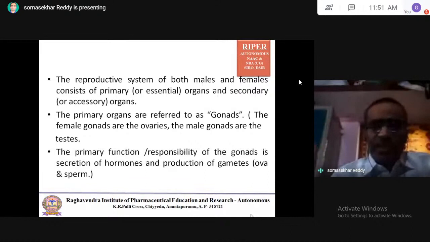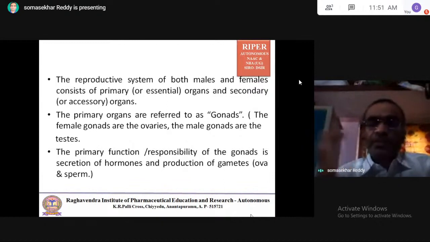The primary organs are referred to as gonads. The female gonads are the ovaries. The male gonads are the testes. The primary function or responsibility of these gonads, both the testes and ovaries, is secretion of hormones and production of the gametes.